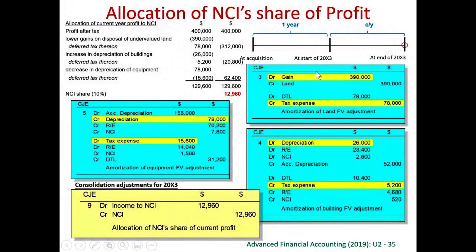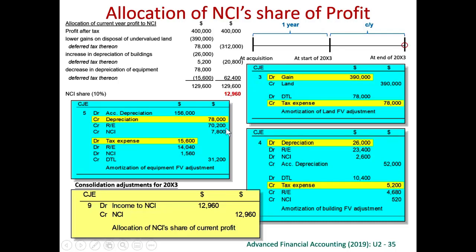Therefore, only 3 journal entries: number 3, number 4, and number 5. Number 3, profits will go down with a related credit to tax expense. Number 4, profits will go down with a related credit to the tax expense. Number 5, profits will go up with a related debit to tax expense. So, 1, 2, 3 adjustments for the subsidiary's profit.